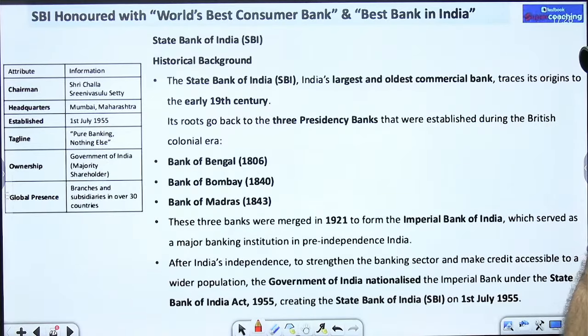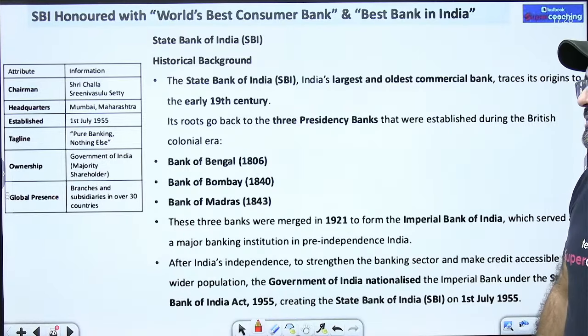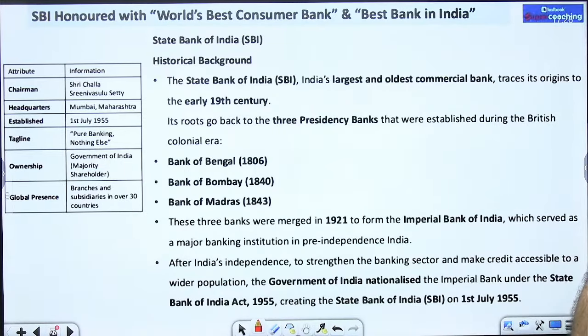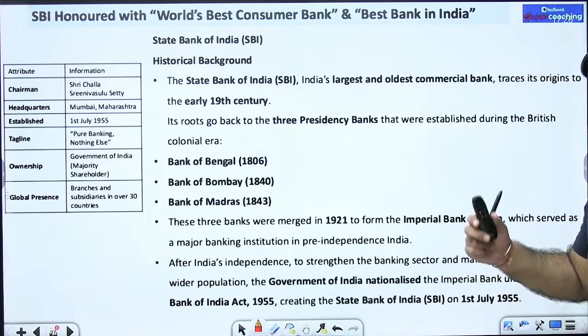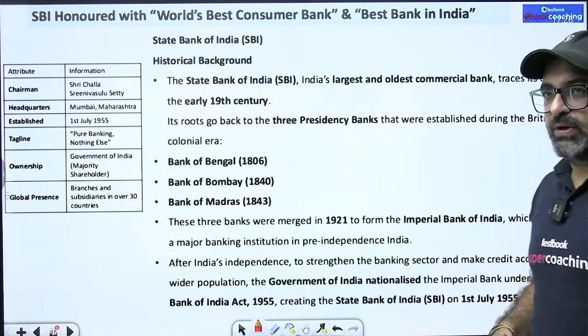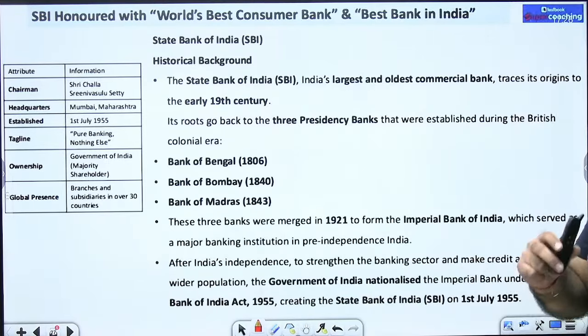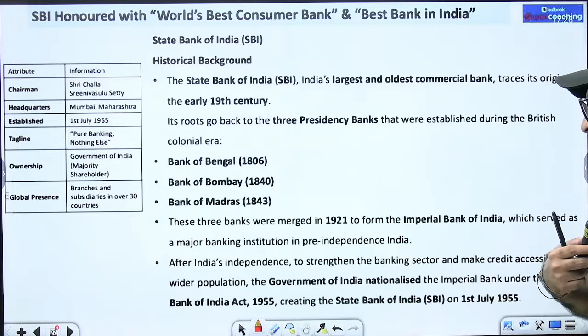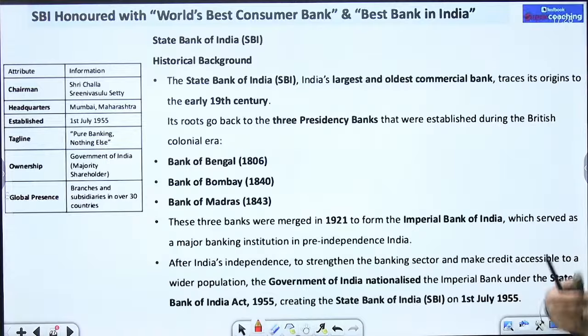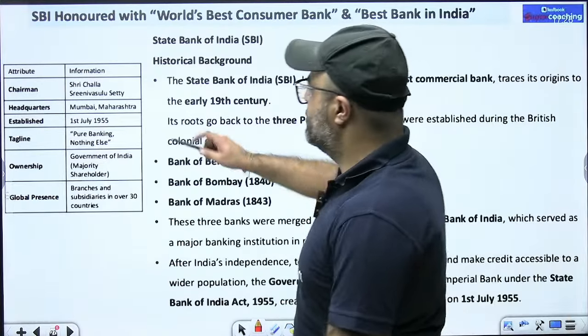We all know that. Then finally, when India got independence, the Government of India came into existence, and Imperial Bank of India was taken over by the government. Technically, it was taken over, and its majority shares were transferred to RBI. Later on, those RBI majority shares were transferred to the government, and currently, as we are talking today, it is a bank which is owned by the government. We call it State Bank of India.